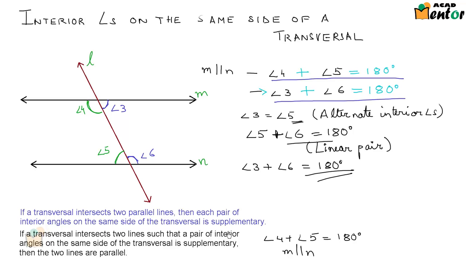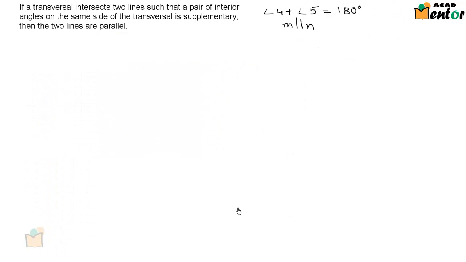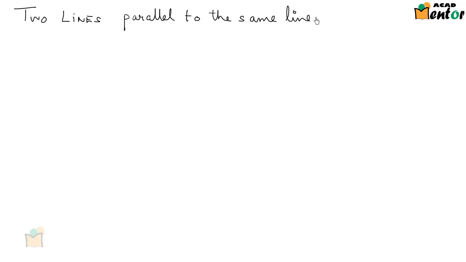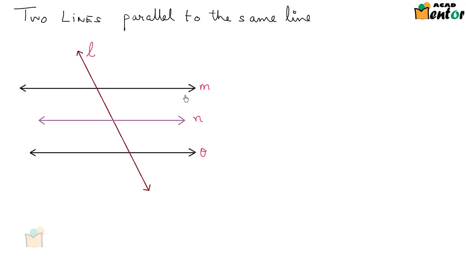Let's see what happens when two lines are parallel to the same line. Now let me get the figure. So if these are three lines M, N and O, and there's a transversal line L, and we know that M is parallel to N. We also know that line O is parallel to line N. Then we have to find out the relationship between these two lines M and O.